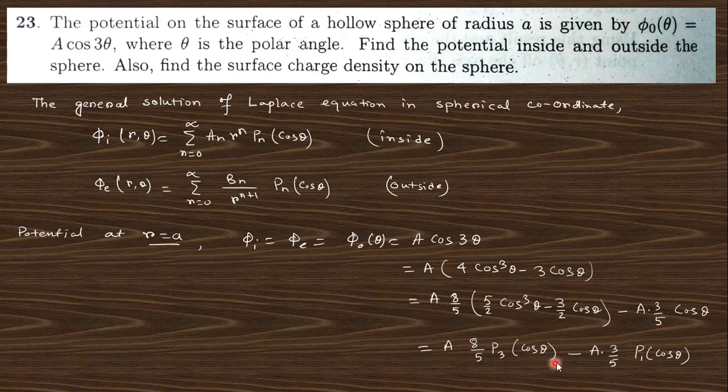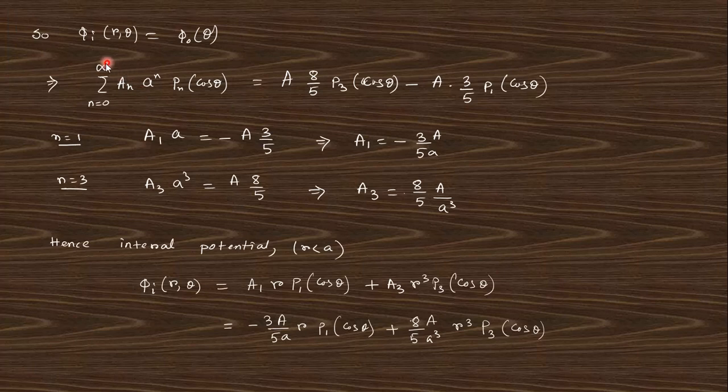This is our choice, such that this can be written in these two polynomial forms, and then compare phi inside equals phi 0 at r equals a. So put r equals a into this relation and compare for n equals 1 and for n equals 3; all others rather than n equals 1 and 3 are 0. So for n equals 1 and n equals 3, you get these values a1 and a3. Put these values in, and you get the internal potential.